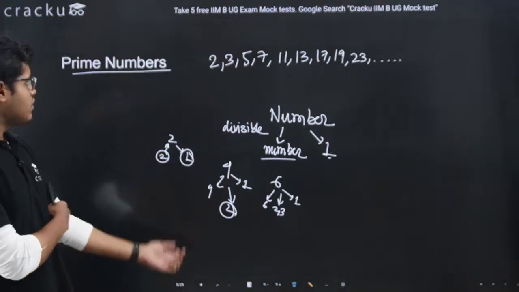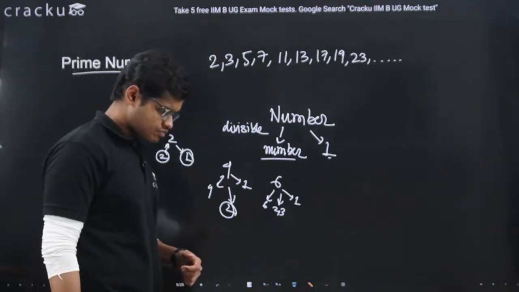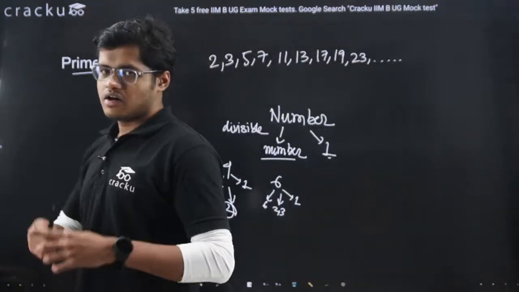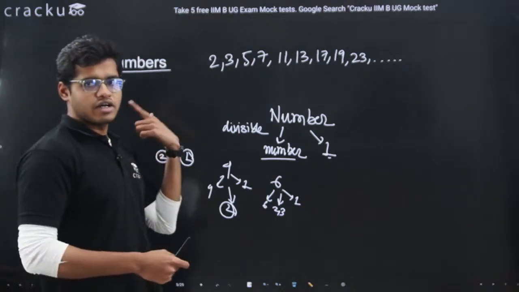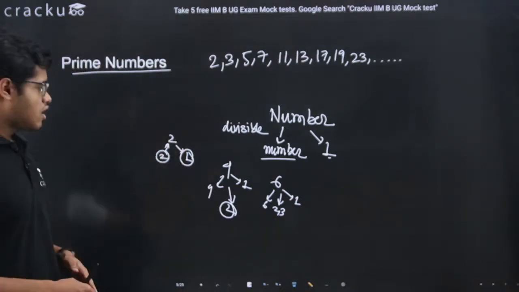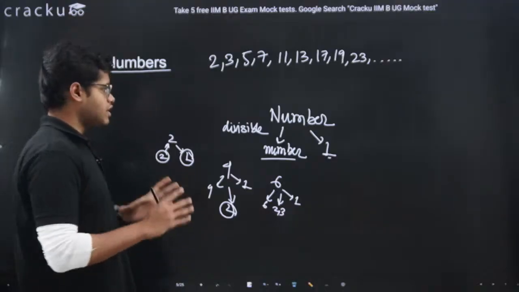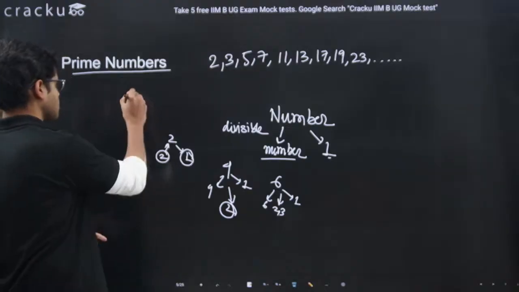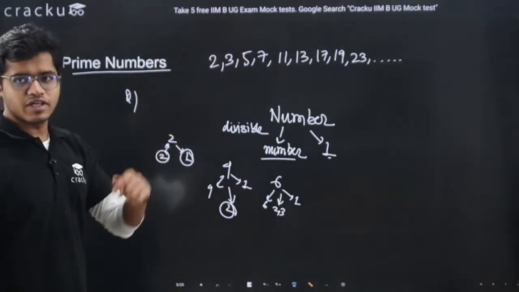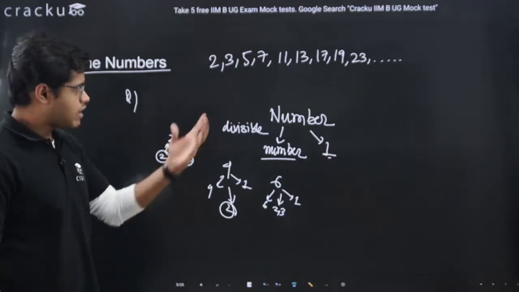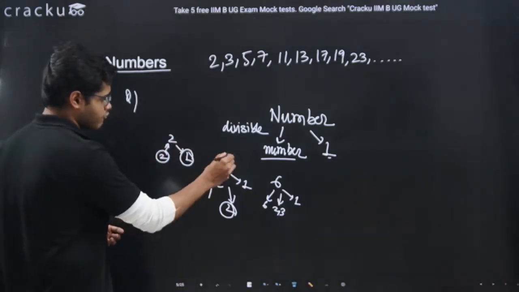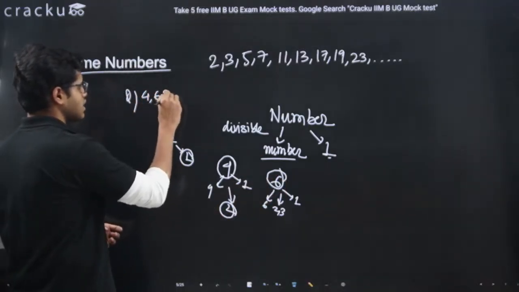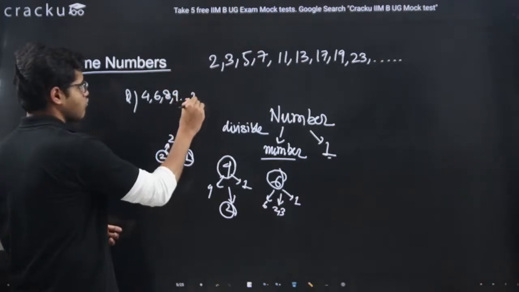Now the reason why we are discussing prime numbers is because from prime numbers we can make any number, right? This we will learn in our next slide. But for now, I hope you have understood the concept of a prime number. Also, one more question: if 2, 3, 5, 7 are prime numbers, then what are 4 and 6? For example, numbers say 4, 6, 8, 9. What do we call them?